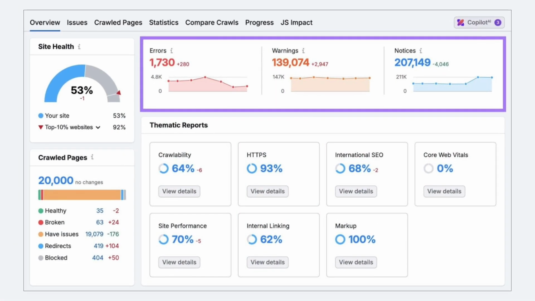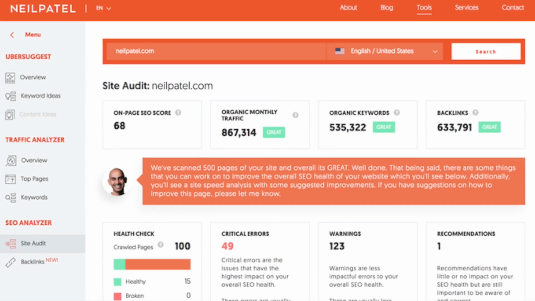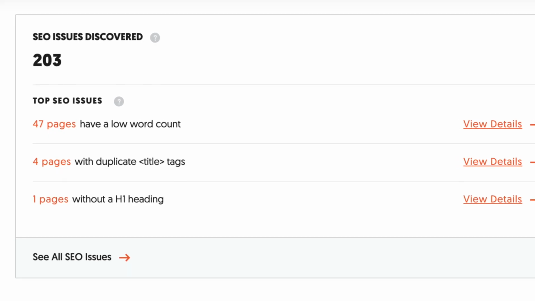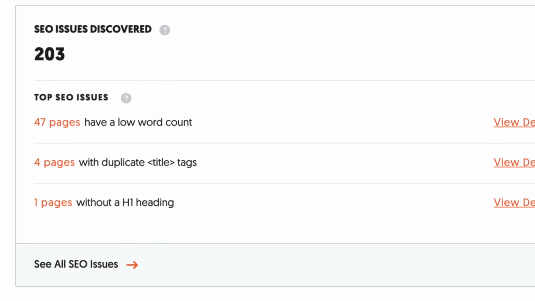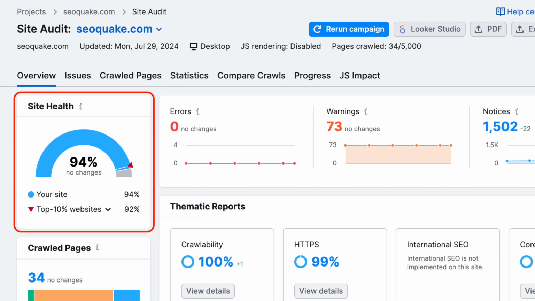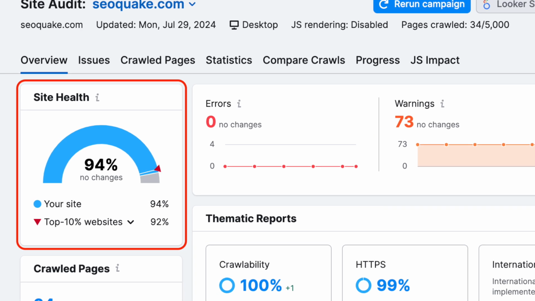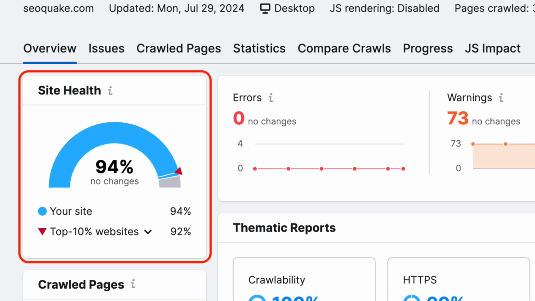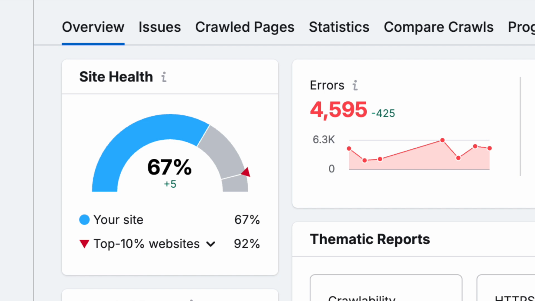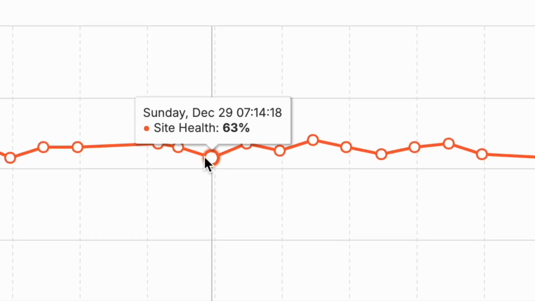Both Semrush and Ubersuggest provide good site audit capabilities and generate comprehensive reports that highlight SEO problems that you should ideally fix. Semrush makes audits easier to understand though by providing a site health score that's strangely missing from Ubersuggest. This gives you a more immediate and visual overview of a site's performance and serves as a useful benchmark for